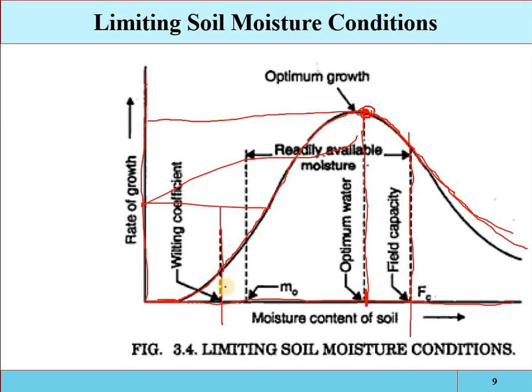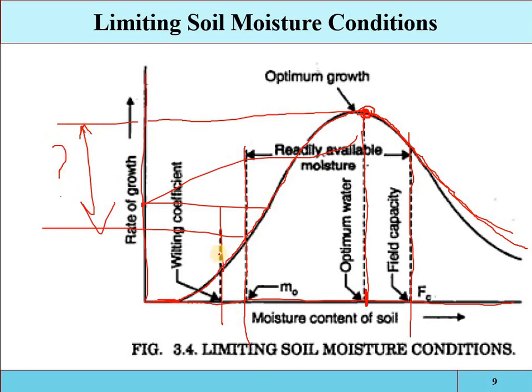But if we increase this threshold value up to here, which is the readily available water, then the growth will vary from this portion to this portion, meaning that will be the yield variation.